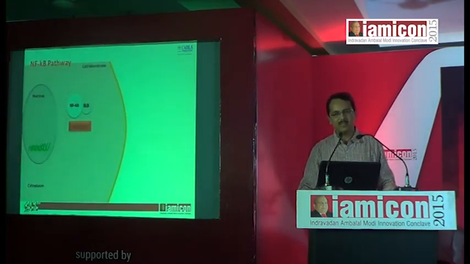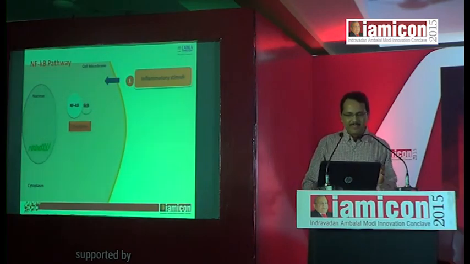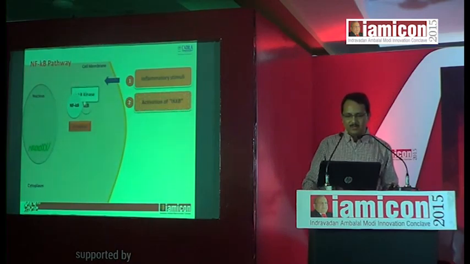Another pathway is the nuclear factor kappa beta pathway. Nuclear factor kappa beta remains in the cytosol in an inactive state as it binds with the inhibitor of kappa beta, which after phosphorylation activates the nuclear factor kappa beta.